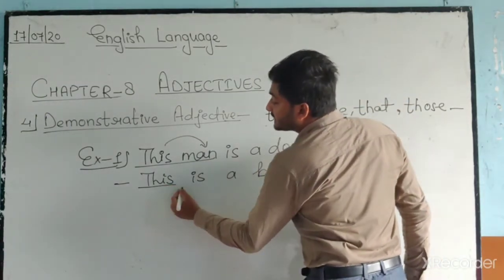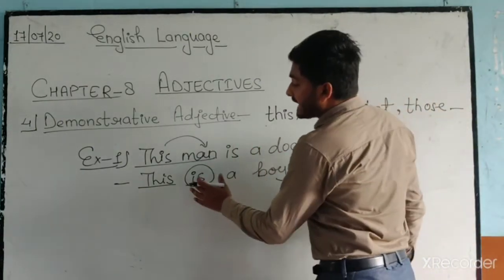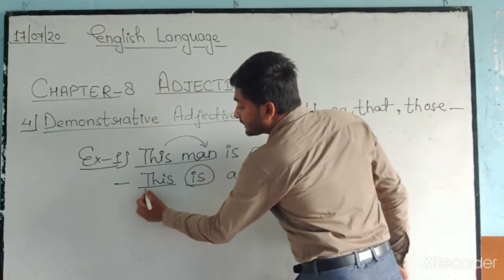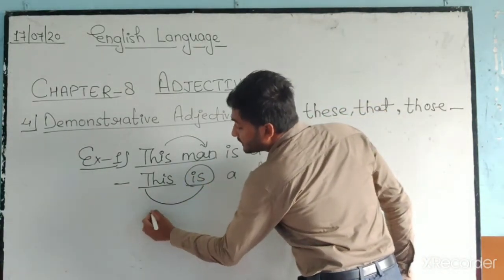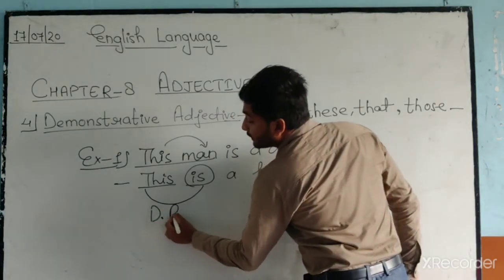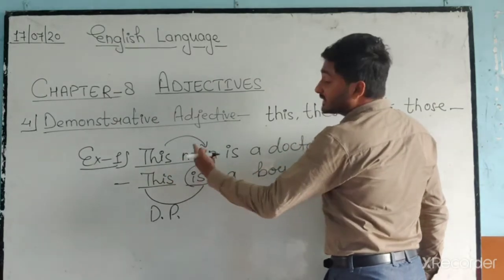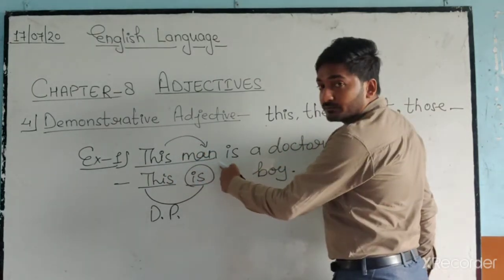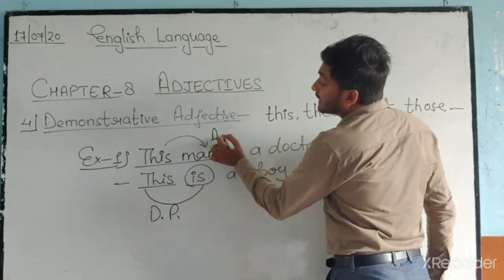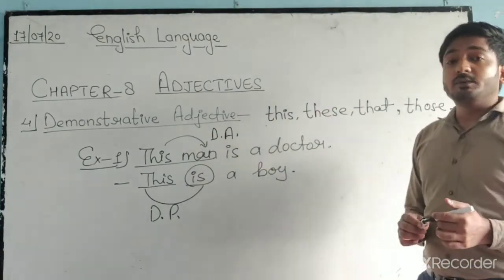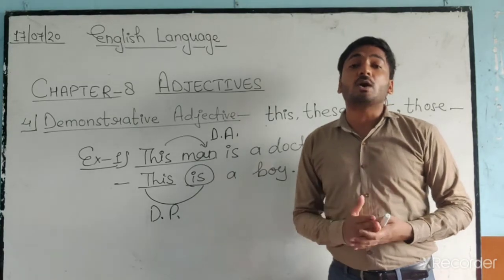And here, after this, we have the main verb. Okay, so now you can understand the difference. When after this, that, these, those, if there is a helping verb or main verb, that means it is a demonstrative pronoun. But when after this, that, these, those, if there is any noun or pronoun following them, that means it is a demonstrative adjective. Okay, in a demonstrative adjective, this, that, these, those are always followed by a noun.